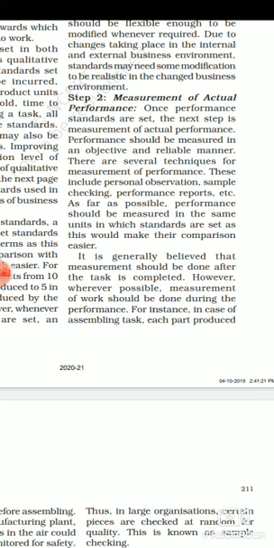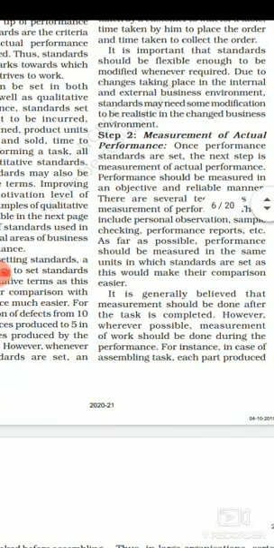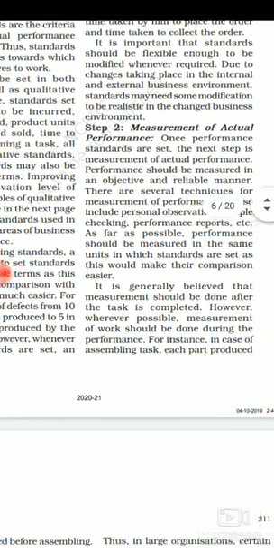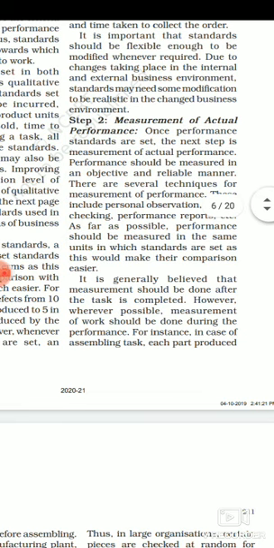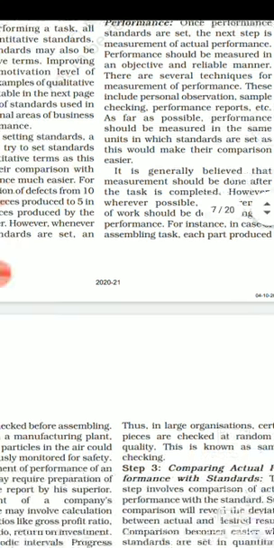Suppose in the first step of setting a standard, the organization owner has decided that within 1 week they are supposed to produce 5,000 units. Right? This is the standard, this is the goal. The second step is measuring the actual. Once the 1 week is completed, the manager will measure how much they have actually achieved. This is called measurement of actual performance.